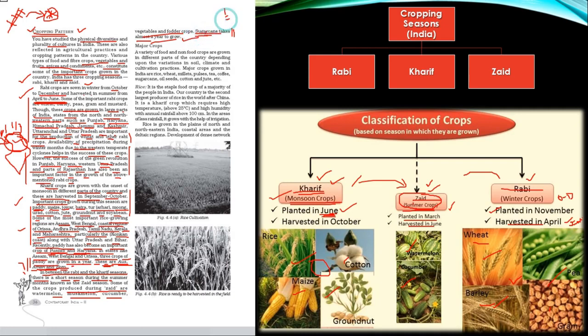Therefore, people usually grow sugarcane in combination to some other major crop. So during Zaid period, there are a variety of things which are grown on a very small scale, and in some cases you might find that people who are into livestock rearing usually grow fodder for their animals during the Zaid period.